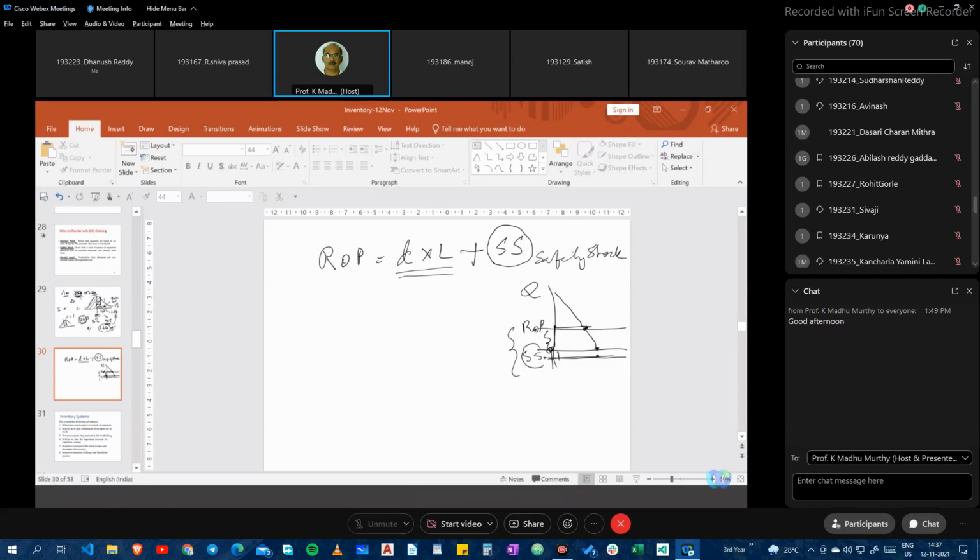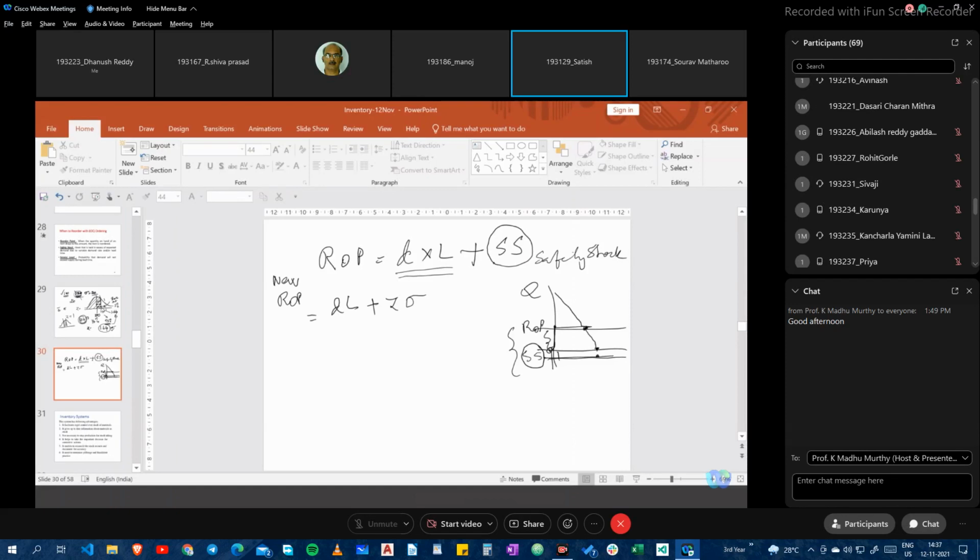So my new reorder point, when there is uncertainty of demand, is D times L plus Z times sigma. Sigma is the standard deviation. Standard deviation of what? Of demand, daily demand.